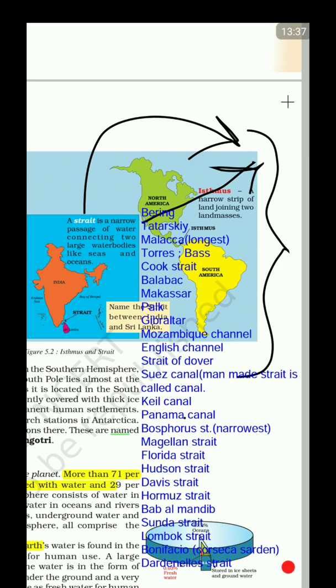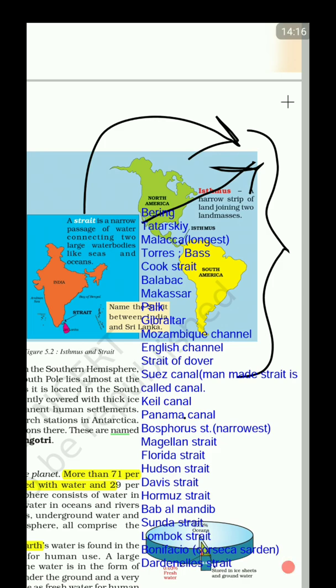Next is Malacca. Malacca is the longest strait in the world. Around 25% of the trading takes place through the Malacca, so very, very important, and it's between Malaysia and Indonesia. Next are the Torres and the Bass. The Torres Strait is between Australia and Papua New Guinea. The Bass Strait is between Tasmania and the Australian mainland. Next is the Cook Strait, between the two islands of New Zealand.